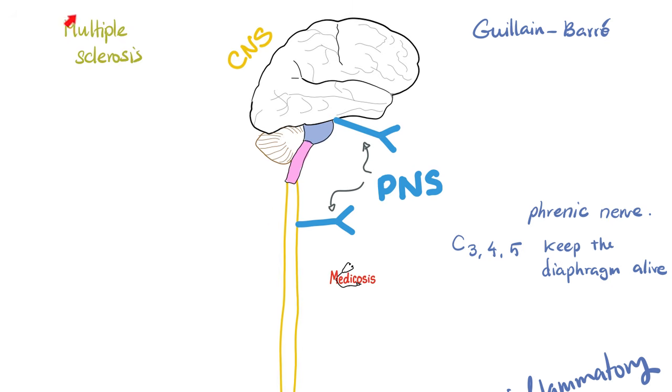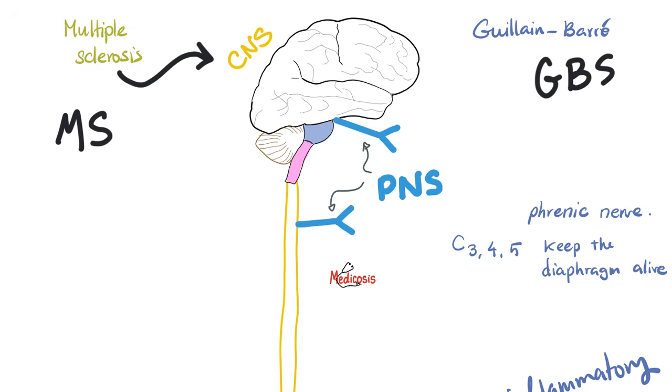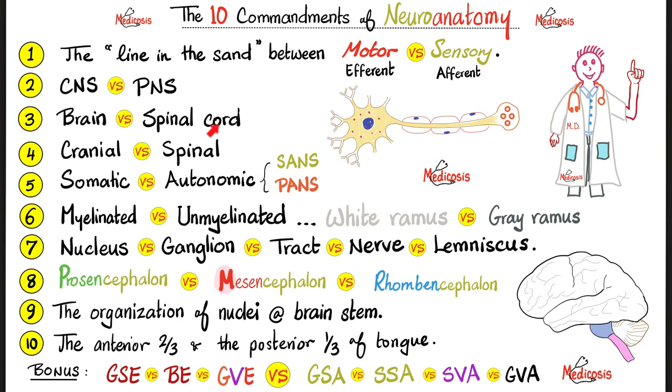There is a disease that causes demyelination or loss of myelin in the CNS, and this is called multiple sclerosis or MS. But there is another disease called Guillain-Barré syndrome or GBS, which causes demyelination of the PNS. How many cranial nerves do you have? The answer is 12 pairs. And how many spinal nerves do you have? The answer is 31 pairs. Next, brain versus spinal cord.